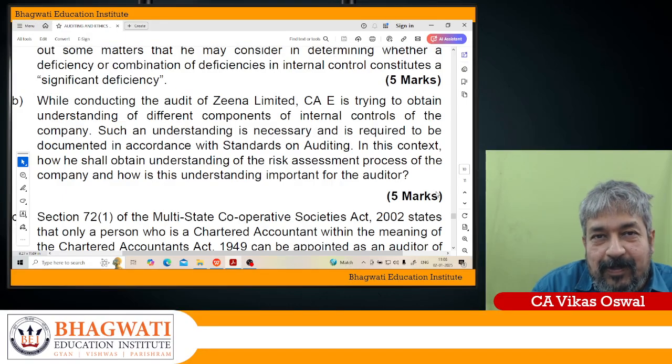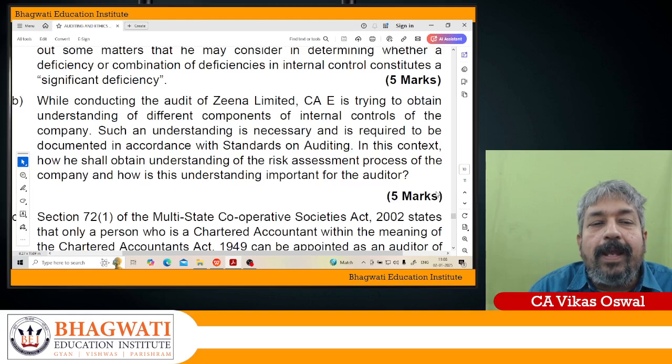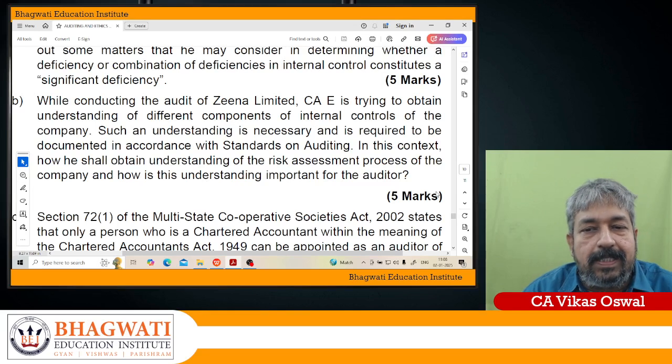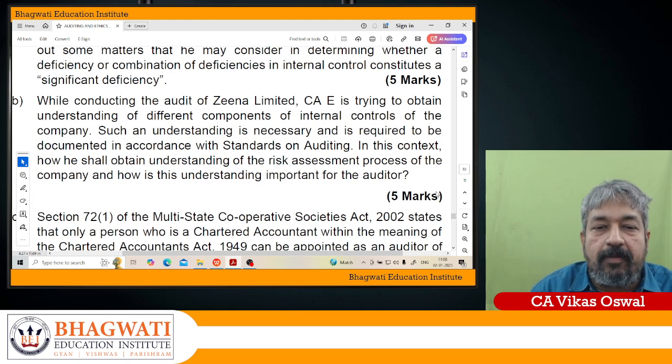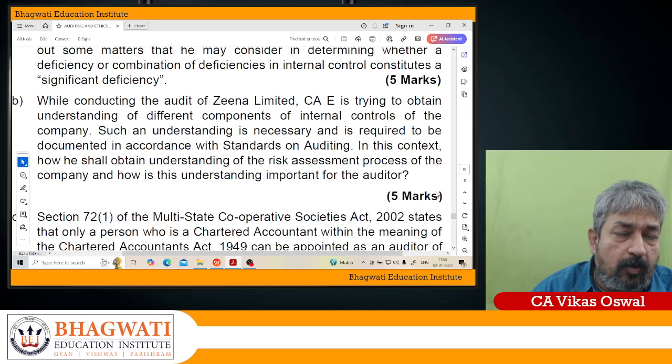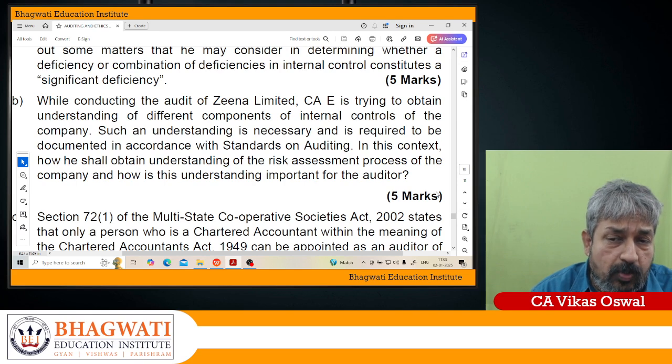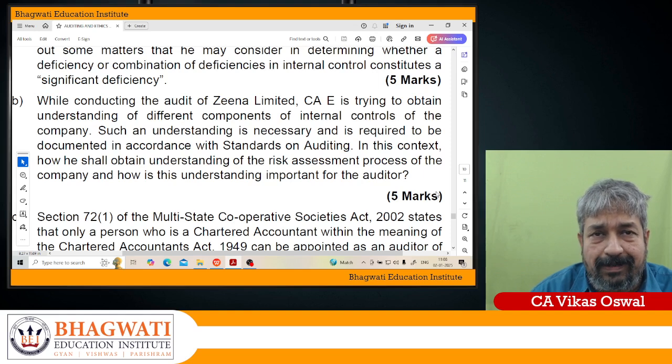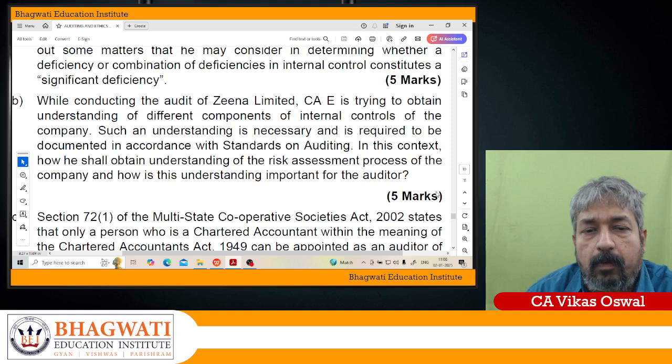Let us take up the July 2024 mock test paper for CA Intermediate students. While conducting the audit of Zena Limited, the auditor is trying to obtain an understanding of different components of internal control of the company. When we talk about different components of internal control, this should come from Chapter 3, that is Risk Assessment and Internal Control.